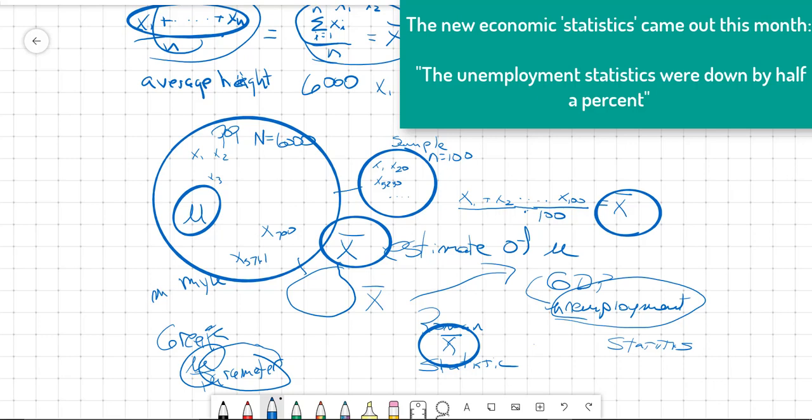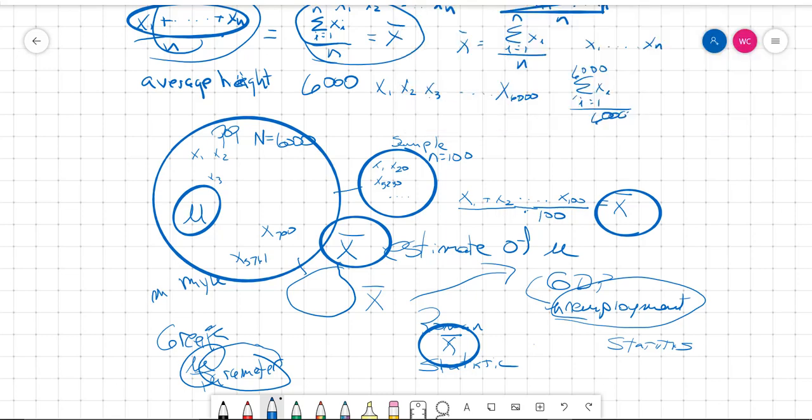You'll never hear them say the new parameters for the economy came out this week, and the unemployment parameter is 2% or something like that. No, you don't hear that. They never say that. And I think we can assume that when they use the word statistic, they are using it correctly in the statistical sense, and that means it comes from a sample of the whole economy, not the actual population.